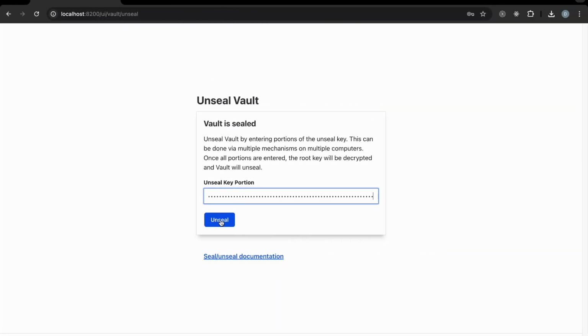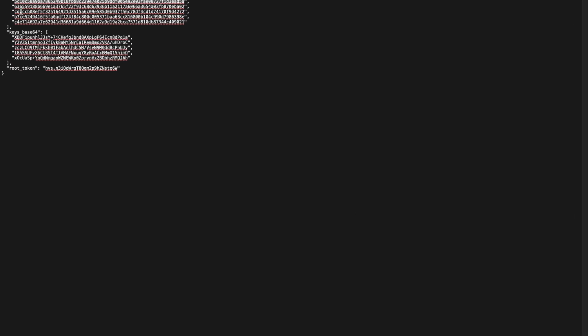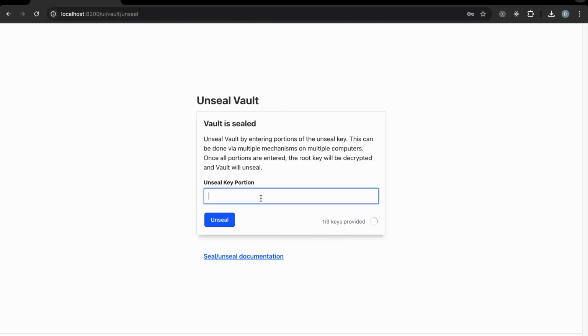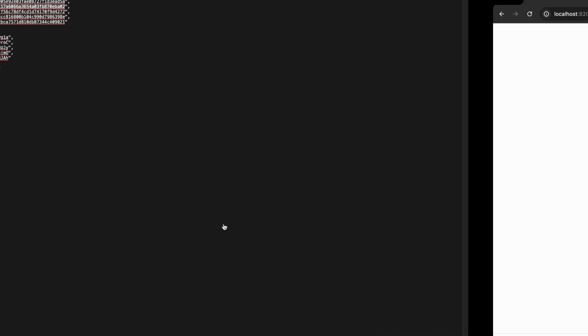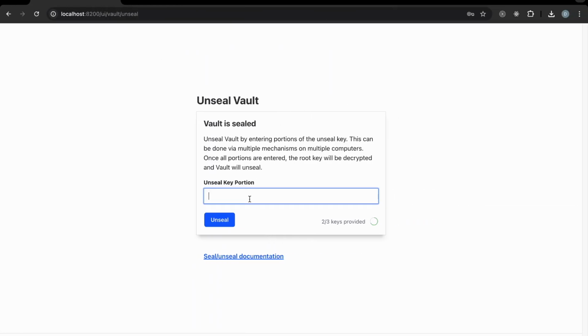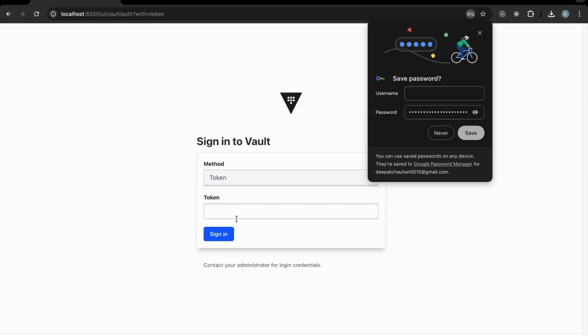So here this is our first key portion and you click on the unseal button. So one of the 3 keys is provided. Provide the next key. You can provide any 3 keys. Now I'll provide this one. Now the vault is unsealed.